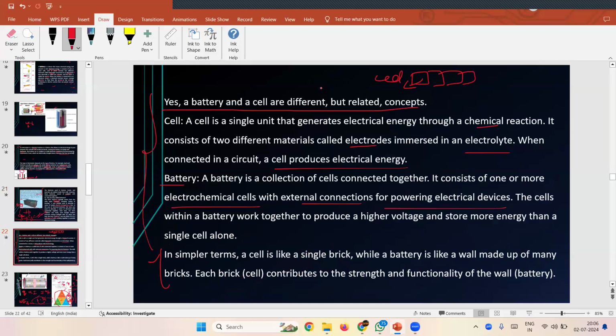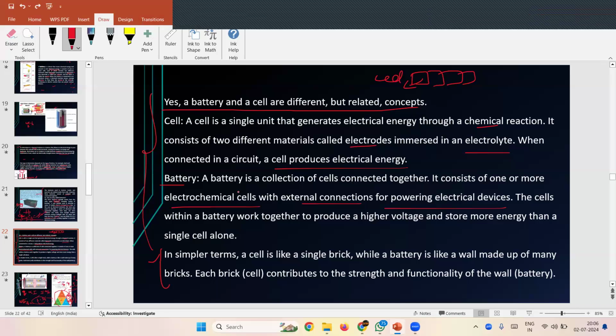Yes, a battery and a cell are different concepts, but related concepts, as I told you. A cell is a single unit that generates electric current through chemical reaction. It consists of two materials called electrodes immersed in an electrolyte. When connected in a circuit, a cell provides electrical energy.